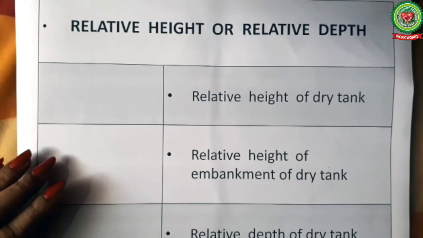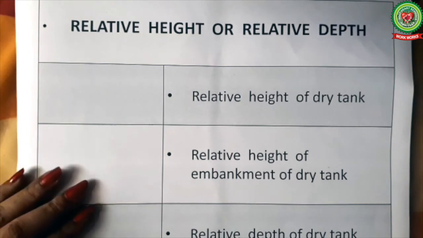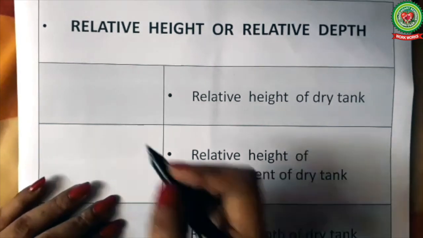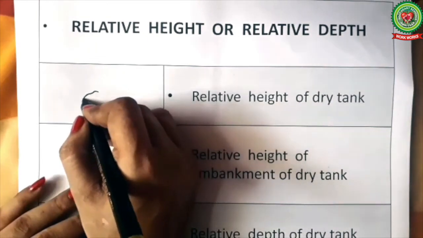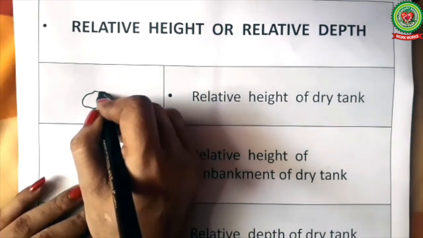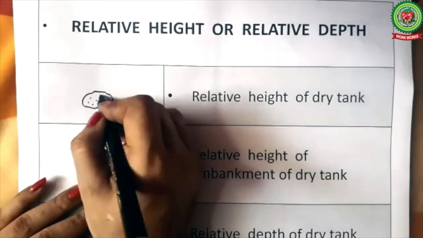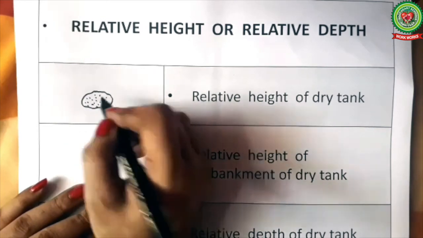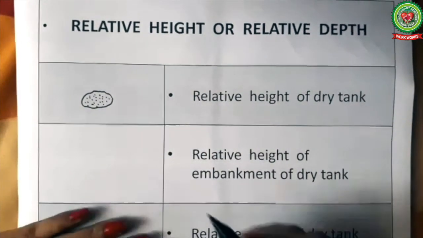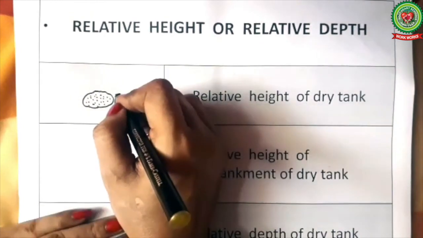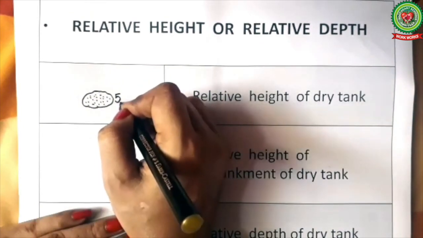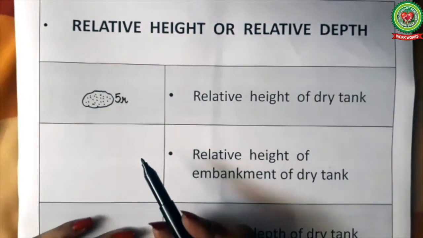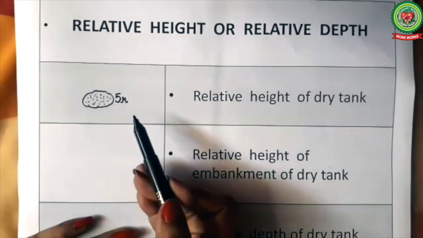Next, relative height of dry tank. We will draw a dry tank in black color as we have drawn earlier. An irregular circle filled with black dots depicting a dry tank. Outside the tank, number 5 is written followed by R, means 5R. It indicates that the relative height of the dry tank is 5 meter.